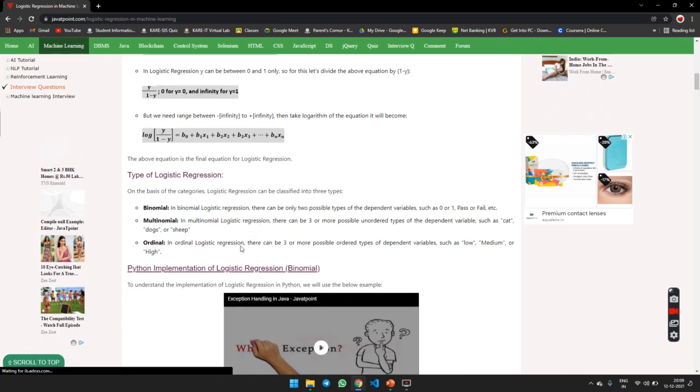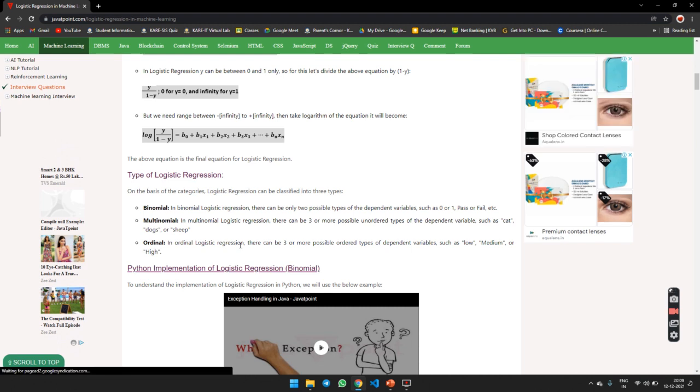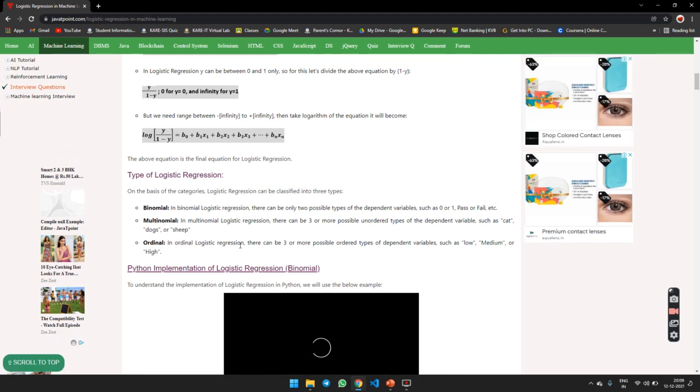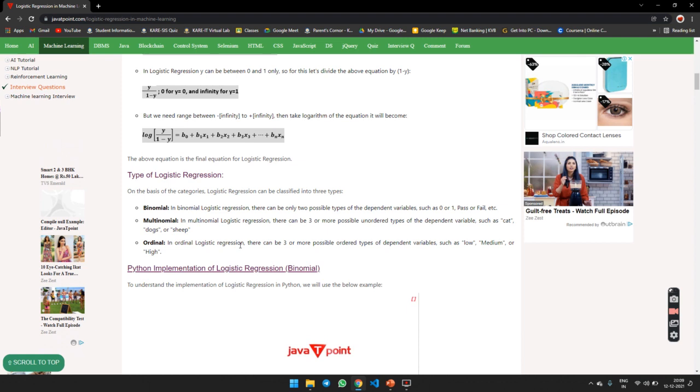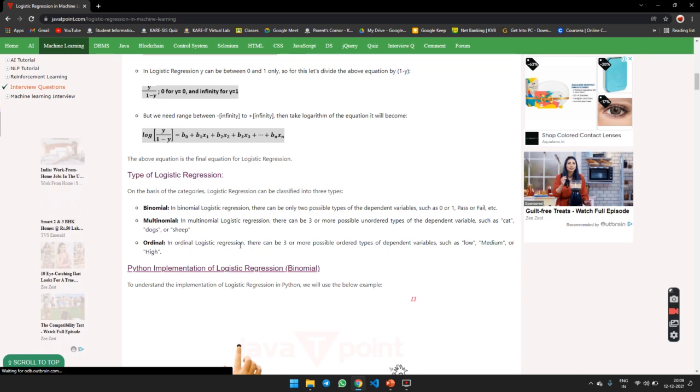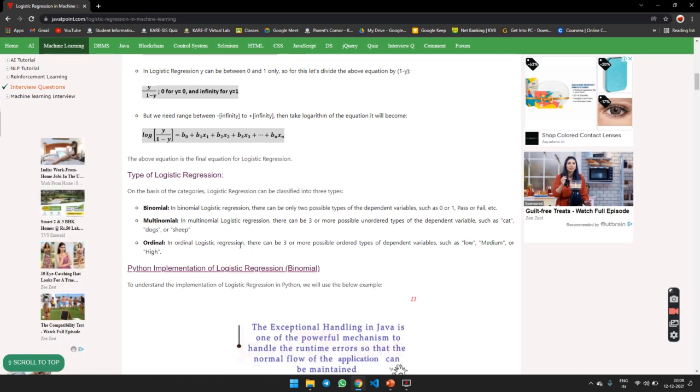The types of logistic regression are binomial, multinomial, and ordinal. These are the three types of logistic regression in classification. First, we are discussing binomial. In binomial logistic regression, there can be only two possible types of the dependent variable, such as 0 or 1, pass or fail, etc. Multinomial logistic regression has three or more possible unordered types of the dependent variable, such as cat, dog, or sheep.